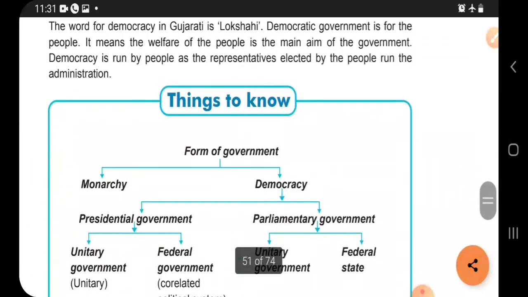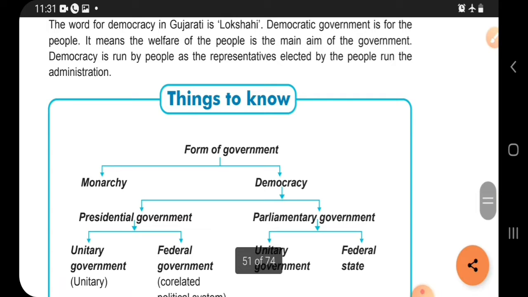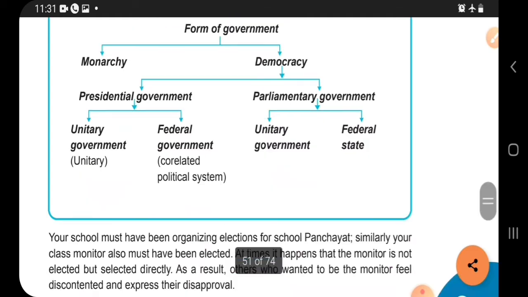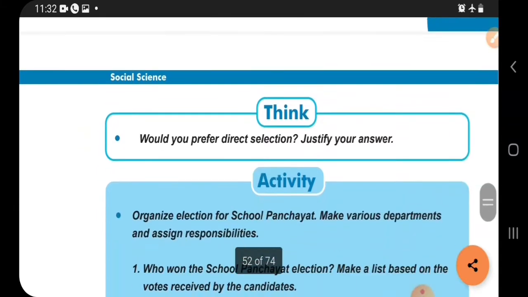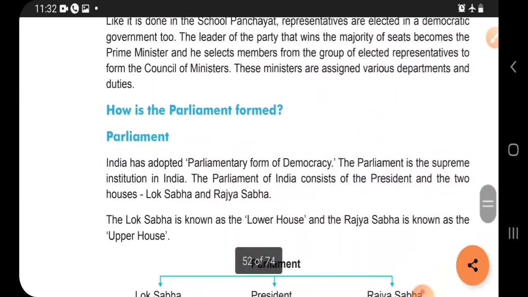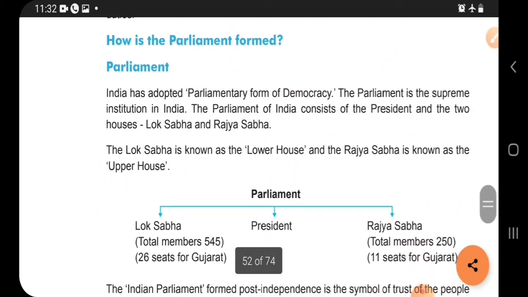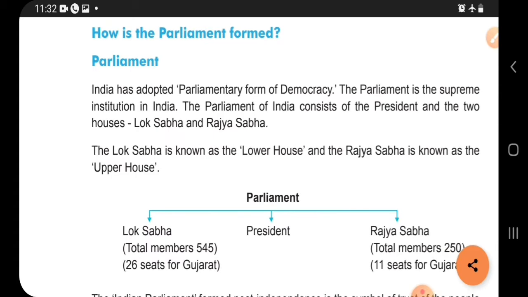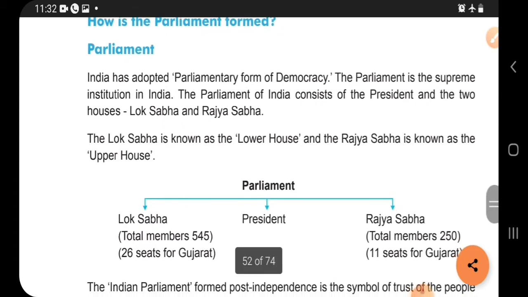So, students, in the last lecture we already learned different things about the parliament. Last time we also saw the forms of government, how the monarchy system runs and how democracy works. So we already learned about that in our last lecture. Now we will learn about the formation of the parliament. So let us start our second part.